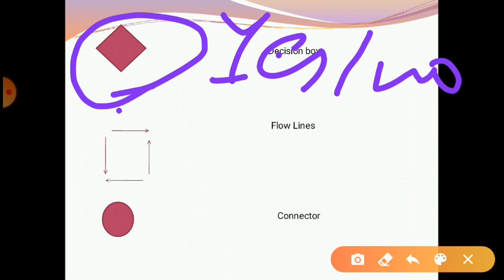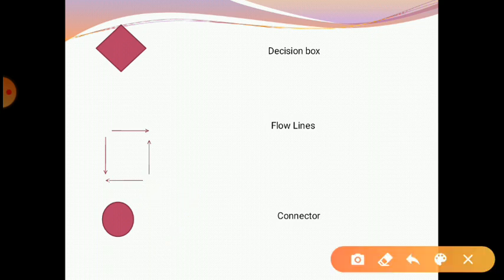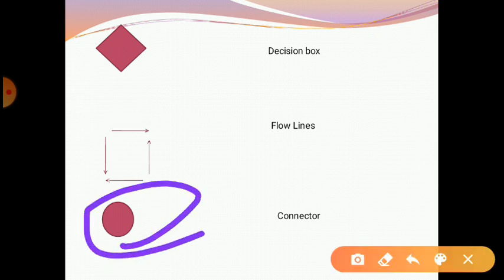Then next is the connector. A flowchart may be long and span one or more pages. A connector is used to show a jump from one point in the process flow to another.